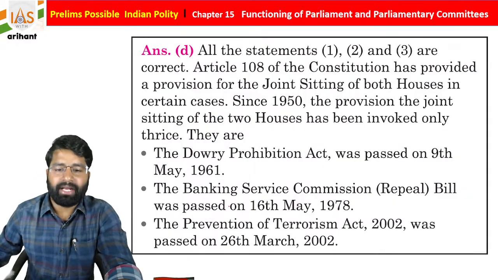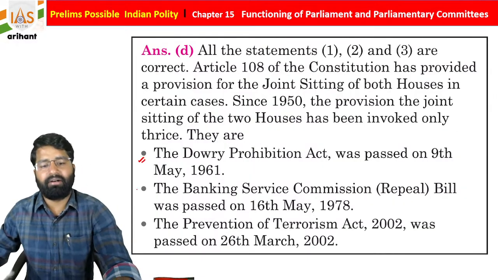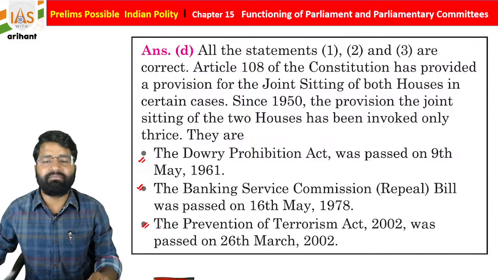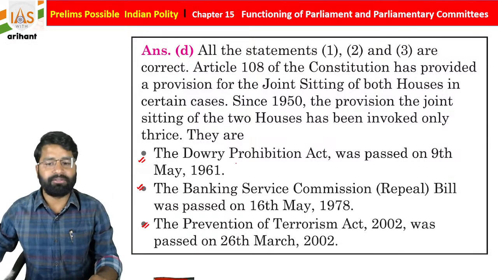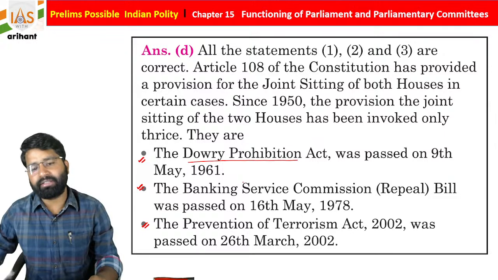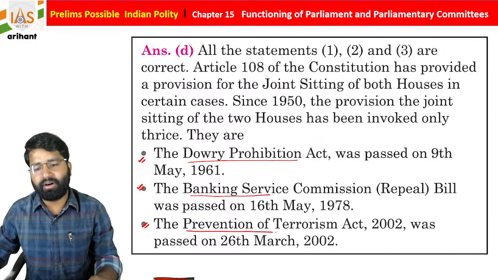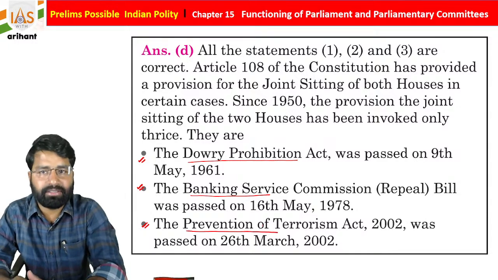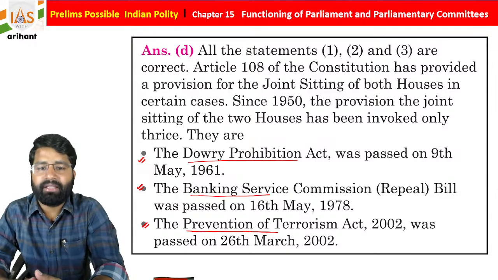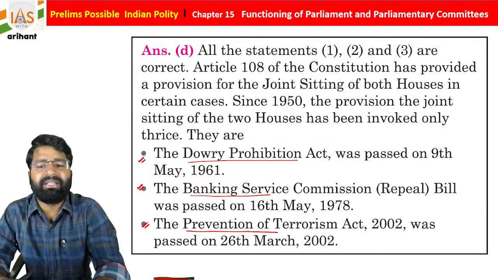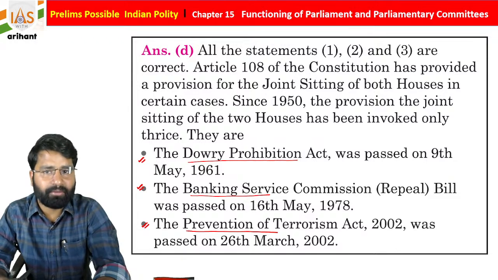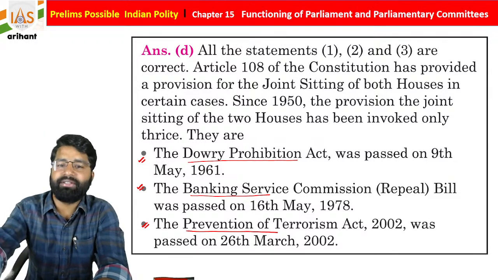And there are three important bills for which a joint session was conducted, students: the Dowry Prohibition Act, the Banking Service Commission Bill, and the Prevention of Terrorism Act 2002. So sometimes they also ask how many joint sessions have been conducted till now. So majorly three bills were passed in a joint session, students.